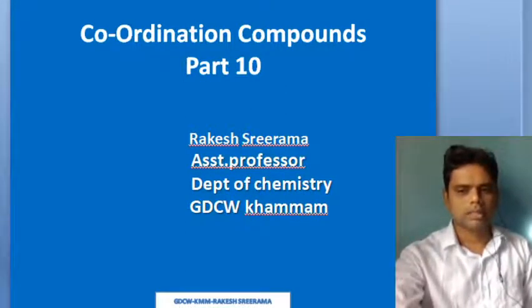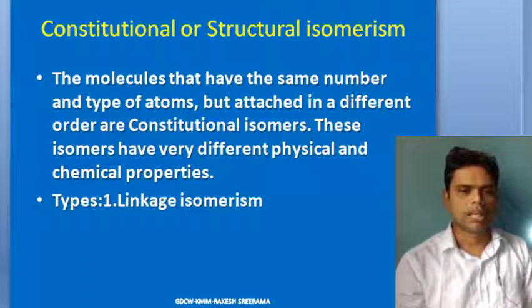So, what is this structural or constitutional isomerism? If two compounds have the same molecular formula but differ in the order of arrangement of atoms, that is, they differ only in the constitution, then they are referred to as structural isomers.